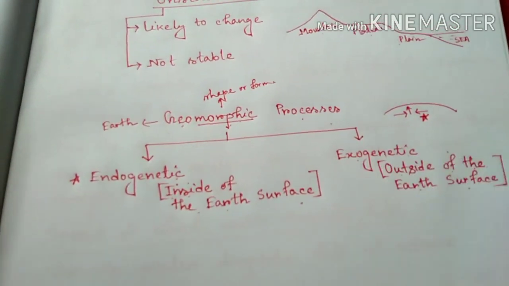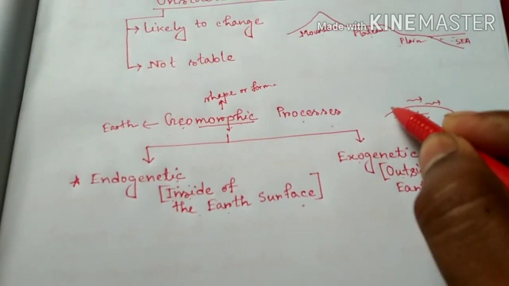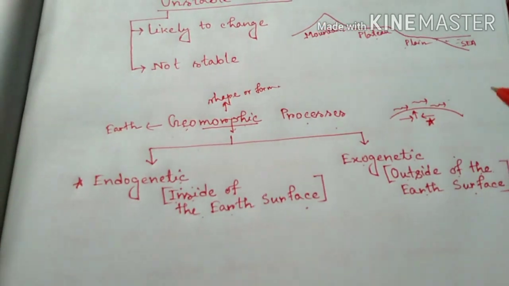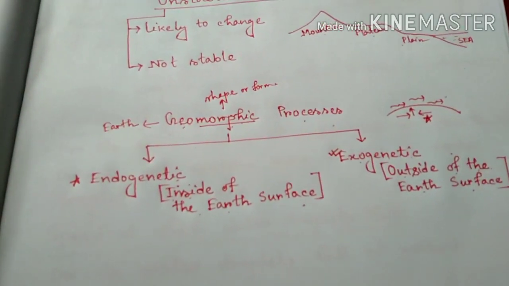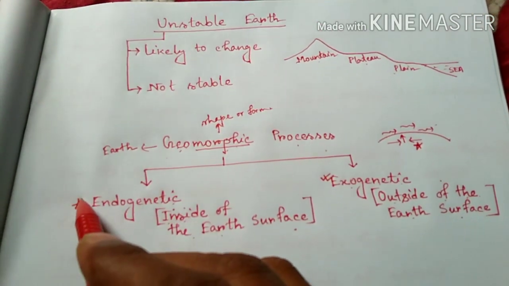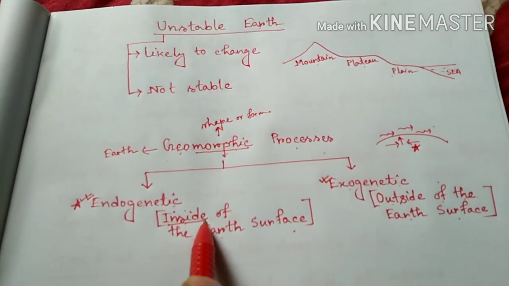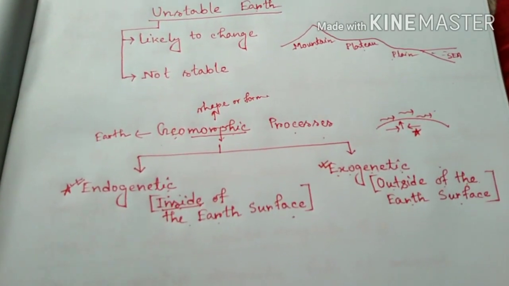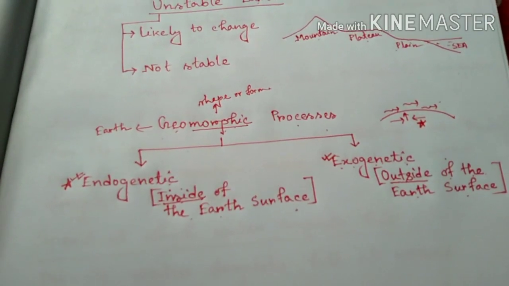And if the processes work outside of the earth, such processes are called exogenetic processes. So remember the two types of processes: endogenetic, the process which works inside of the earth surface, and exogenetic, the process which works outside or above the earth surface.